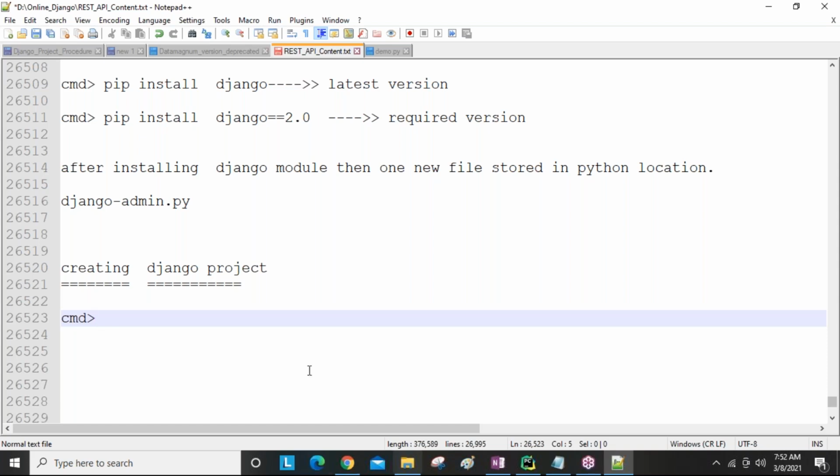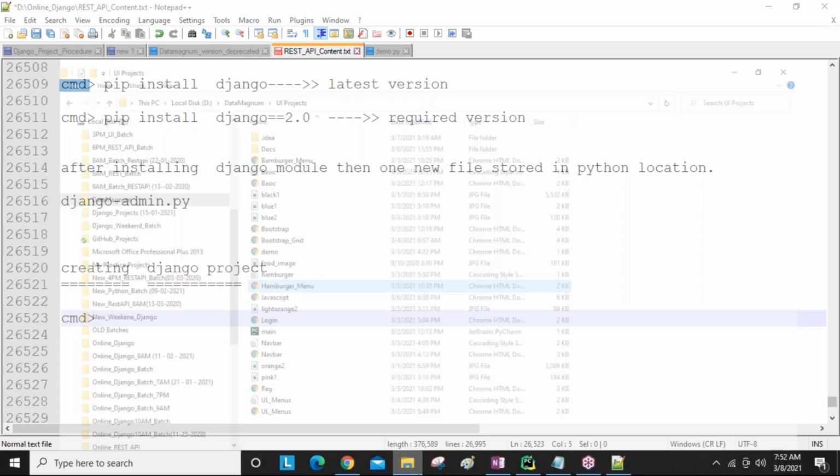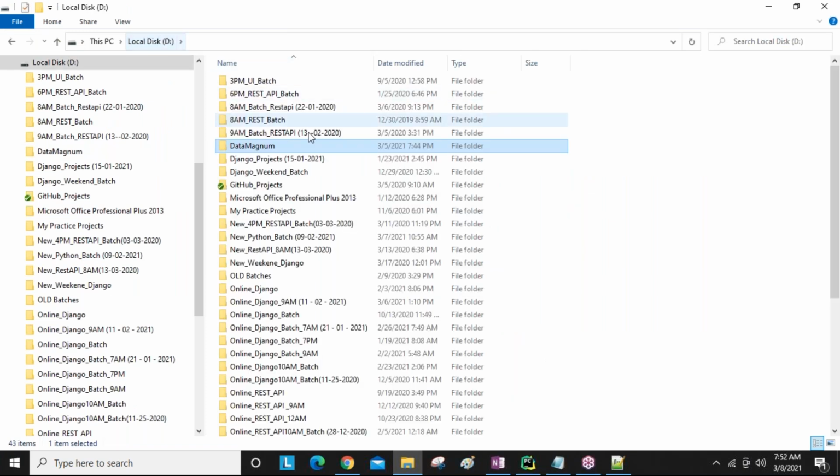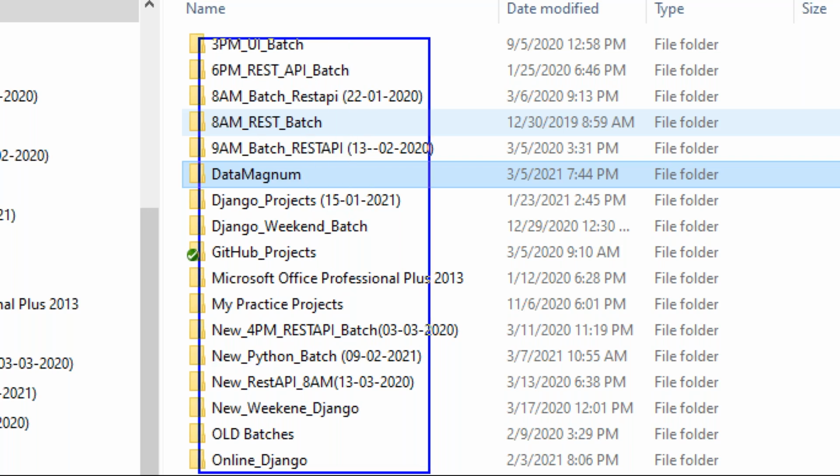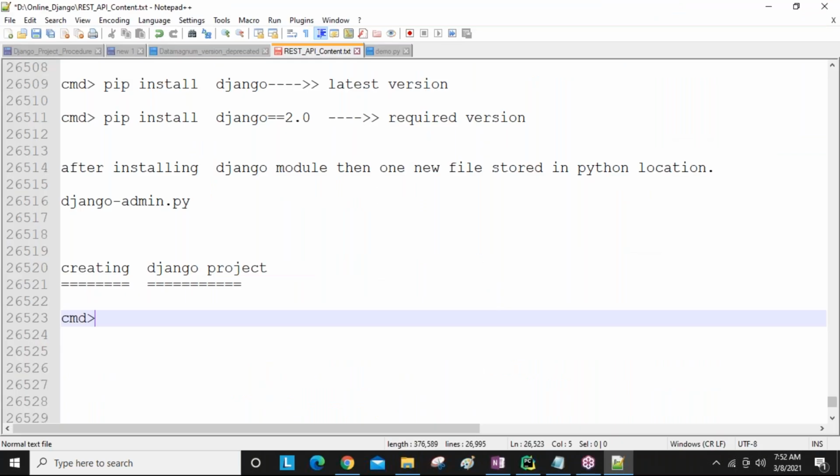You can open one location. For example, this is Django 7 AM batch. So create one folder with Django 7 AM batch, guys. See, like here a number of batches I created depending on batch timings and all things. Same like in your system, you can create one folder for Django 7 AM batch.